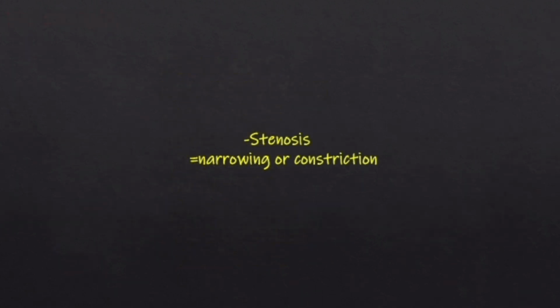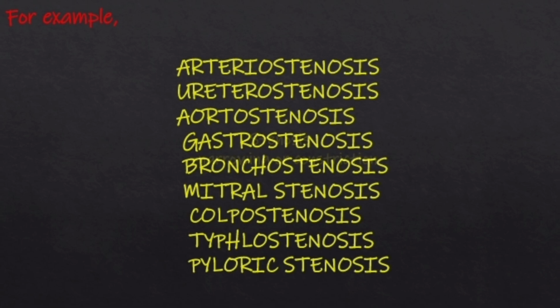Moving to the next suffix, which is stenosis, which means narrowing or constriction. Example, arteriostenosis, which means narrowing of the arteries. Ureterostenosis, which means narrowing of the ureter. Aortostenosis, which means narrowing of the aorta. Gastrostenosis, which means narrowing of the stomach.